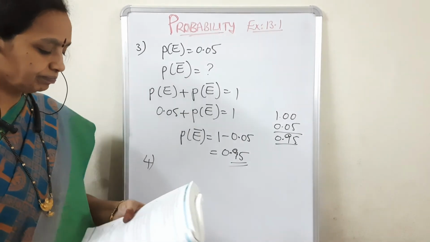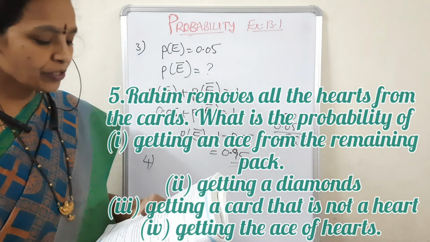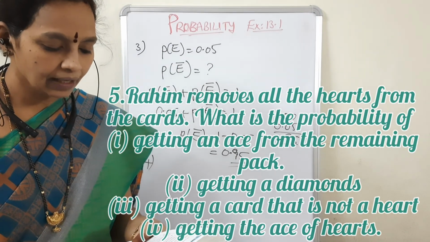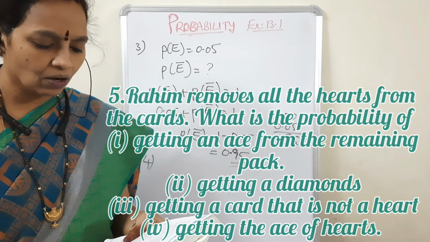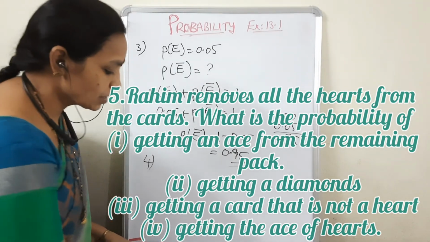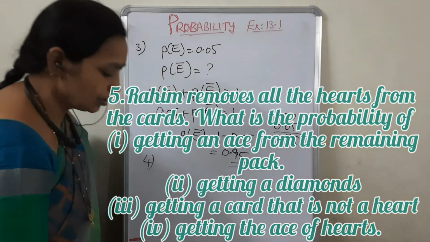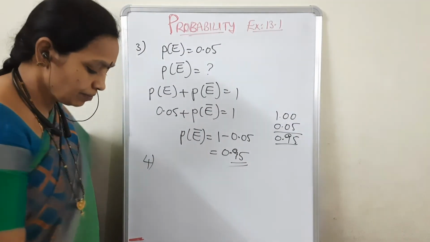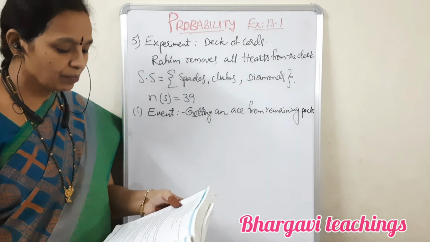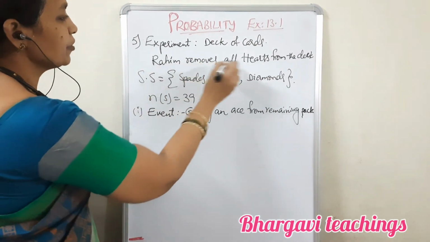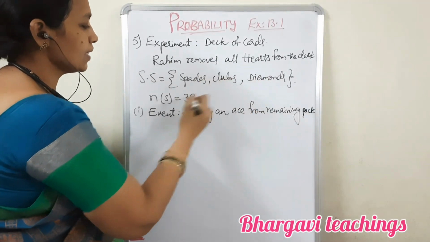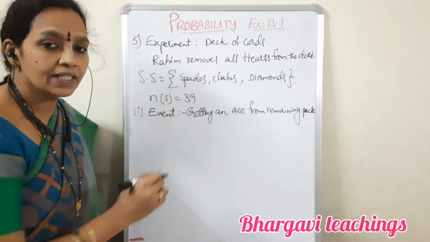Next, the fifth question: Rahim removes all the hearts from a deck of cards. What is the probability of getting an ace from the remaining pack, getting a diamond, getting a card that is not a heart, and getting an ace of hearts? Since the hearts are removed, the sample space becomes spades, clubs and diamonds. Each suit has 13 cards, and 13 threes are 39, so n of S, the number of elements in the sample space, is 39.